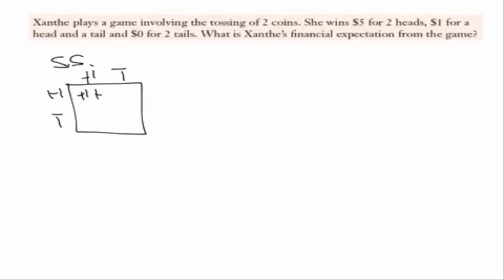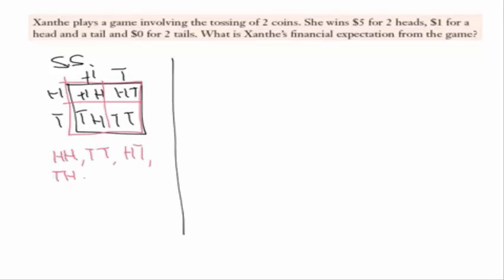Alright, so the first thing that we need to do is we need to get our sample space organised. We could draw a table where you show the heads or tails. So you'd have heads heads, heads tails, tails heads, tails tails. And that would be the 4 different outcomes. So, what is Xanthi's financial expectation for the game?